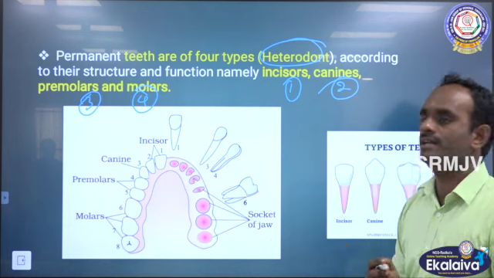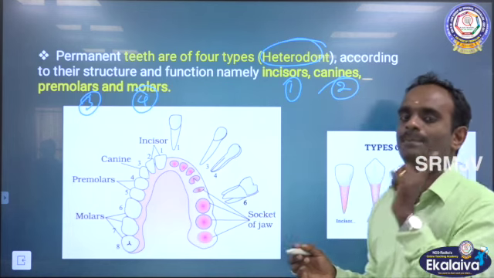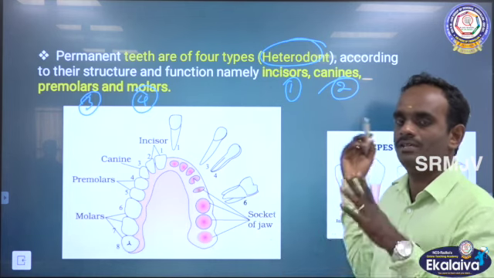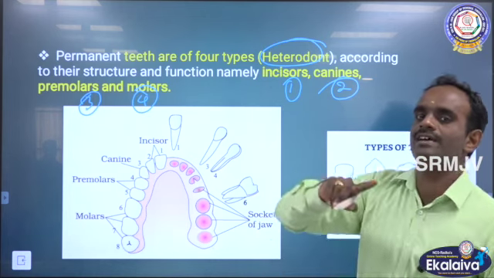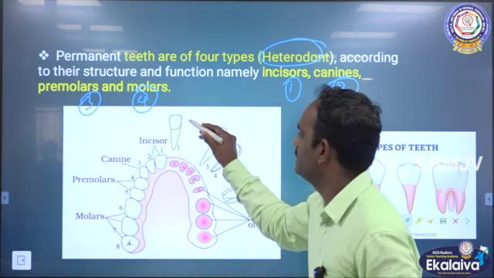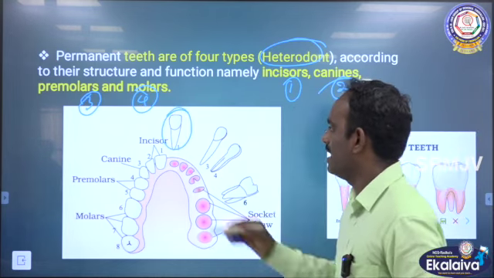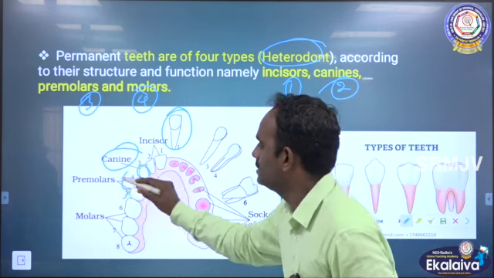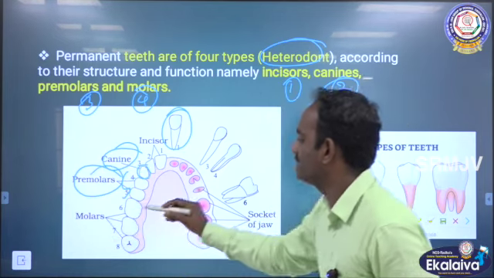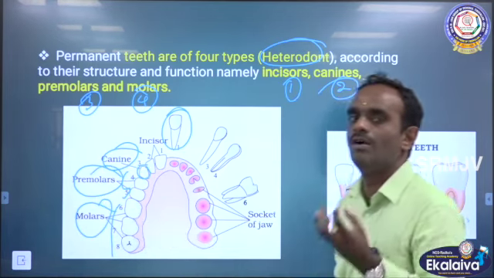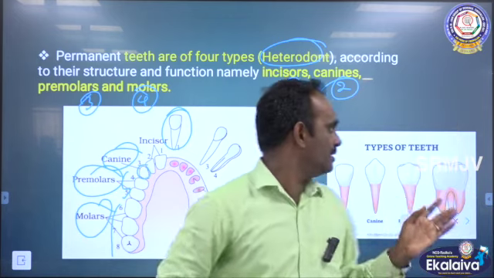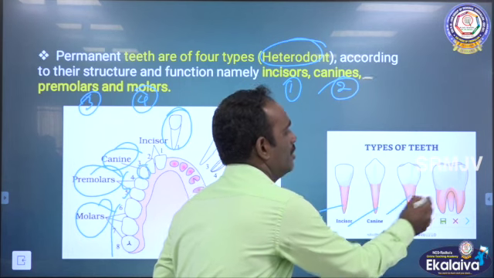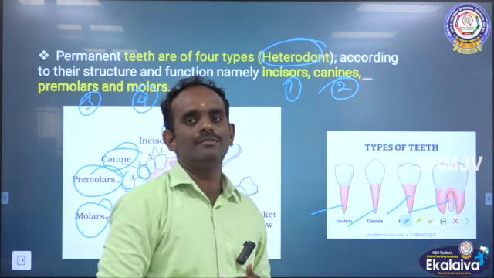See the picture here, children. Upper jaw and lower jaw. The upper jaw has 16 teeth and the lower jaw has 16 teeth. They are heterodont, 4 different types based on structure and function. See, this is the incisor, and this is the canine, and then these 2 are the premolars, and the last 3 are the molar teeth. See the picture: incisor, canine, premolar and molar. Clear?